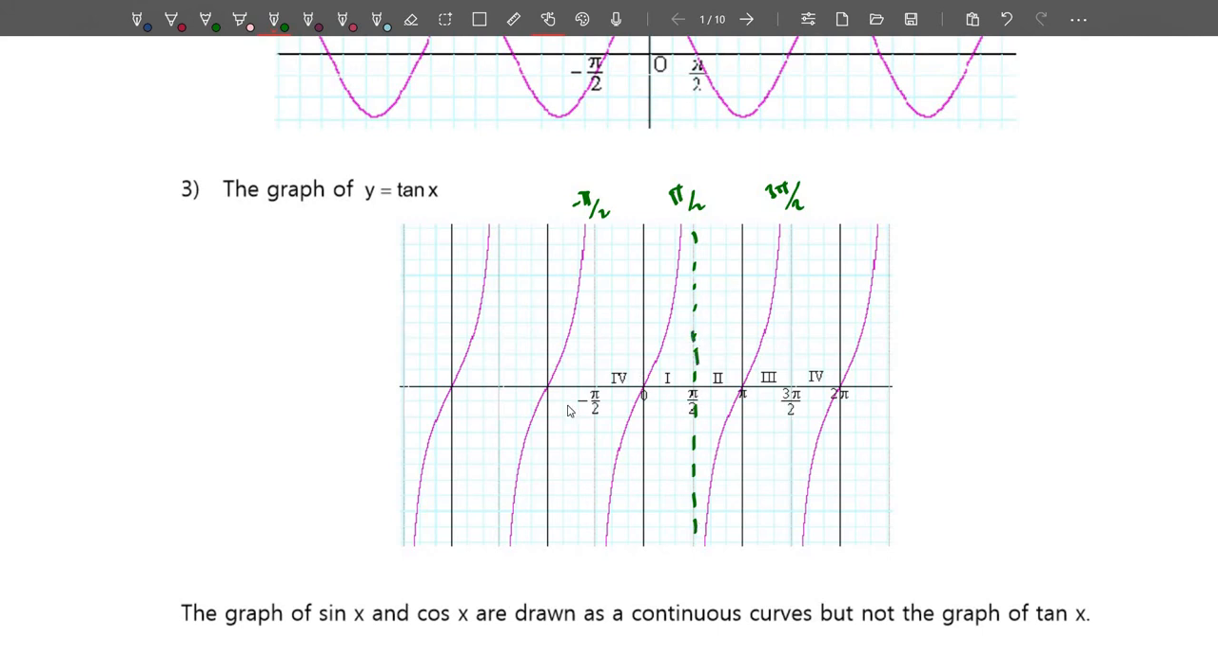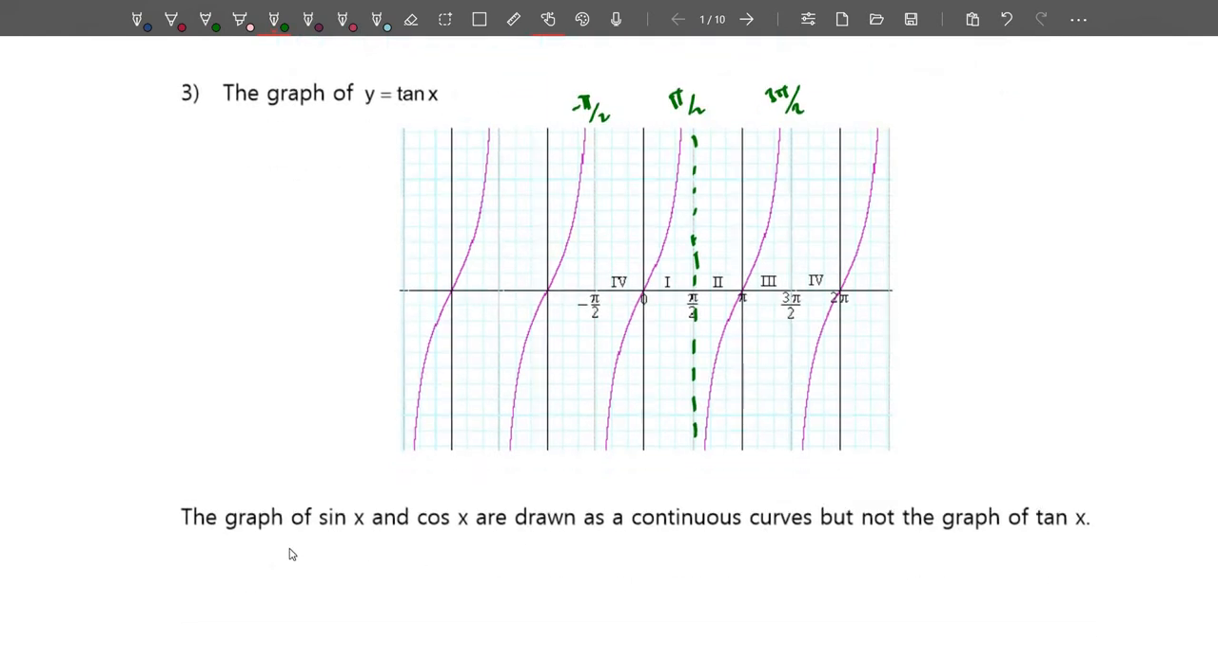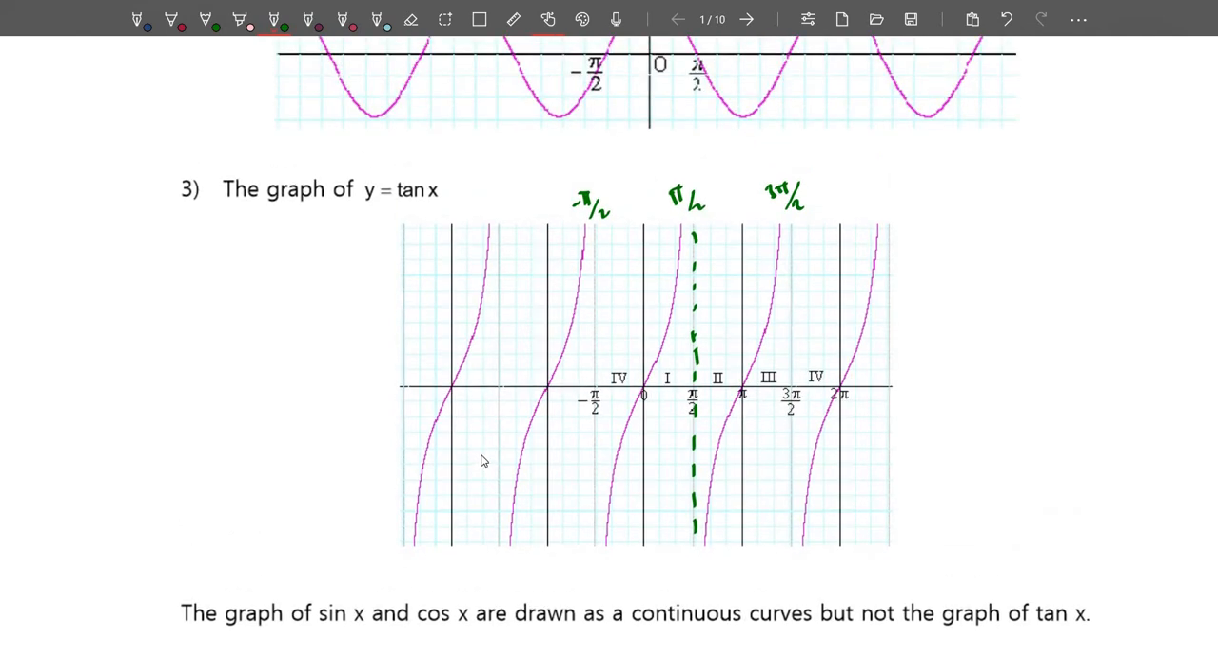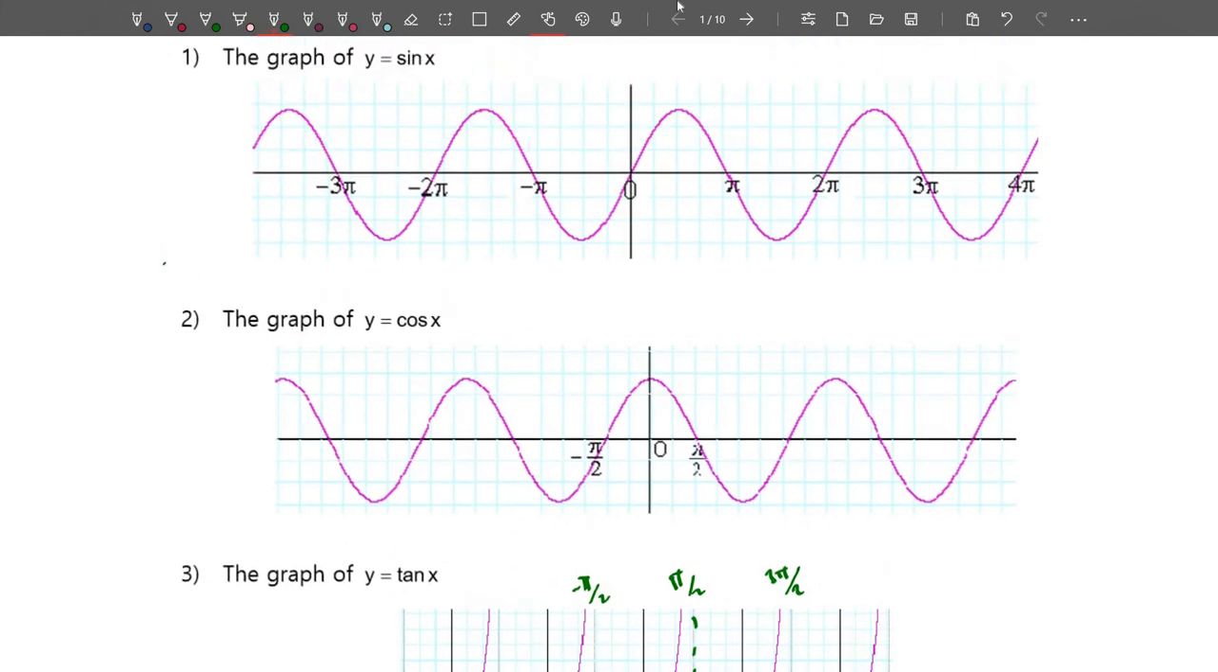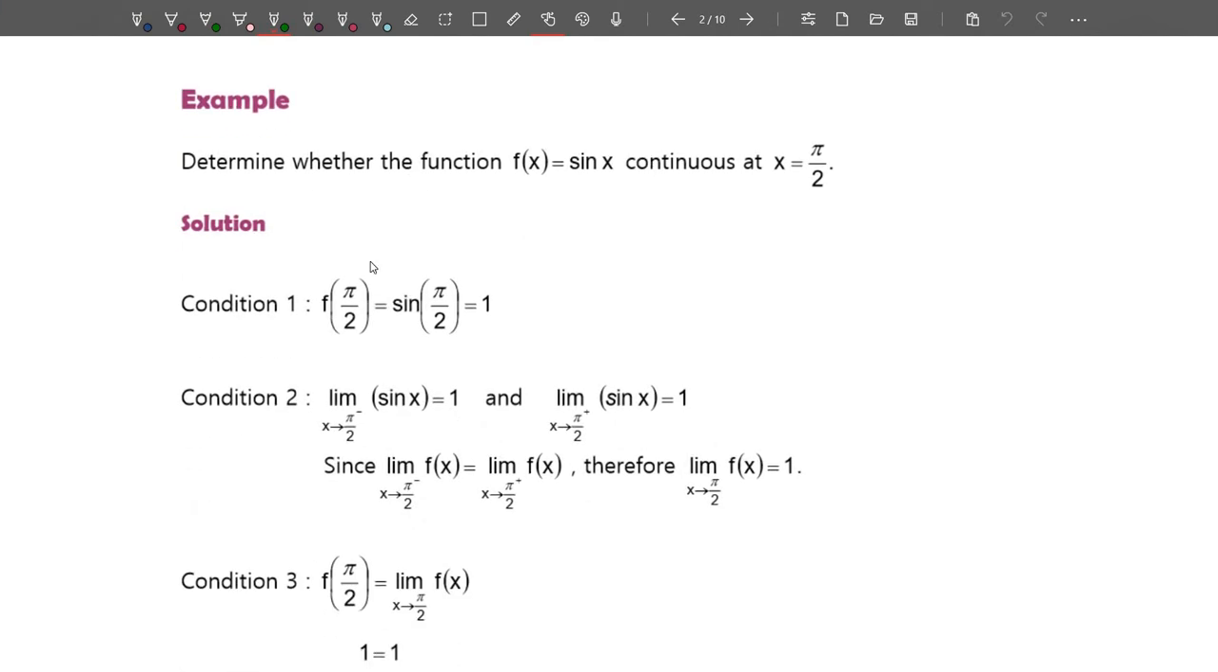So the conclusion that we can make is that the graphs of sine x and cos x are drawn as continuous curves, but not the graph of tangent x. That means tangent x is not continuous everywhere, but sin x and cos x are continuous everywhere. Okay, let's look at an example.